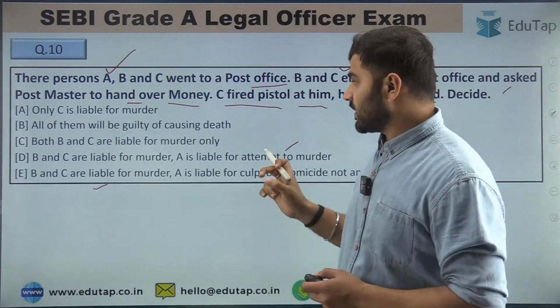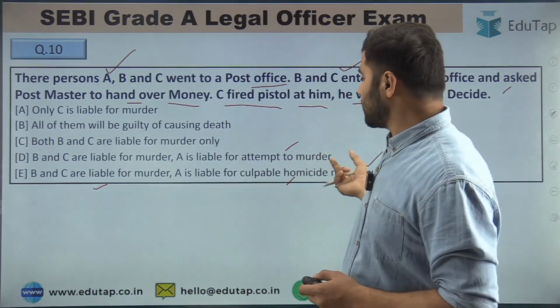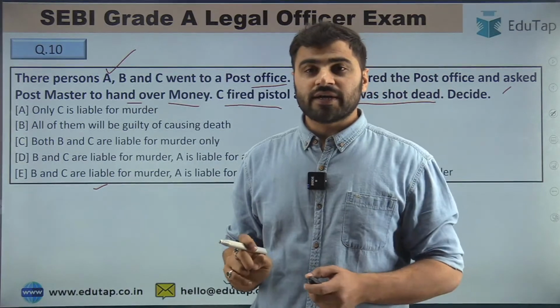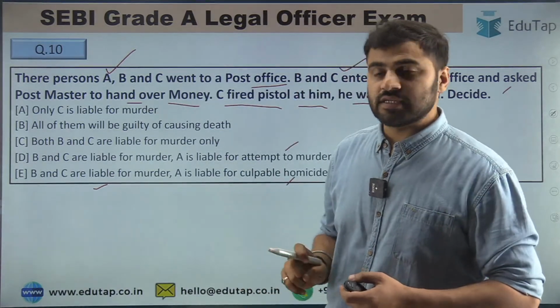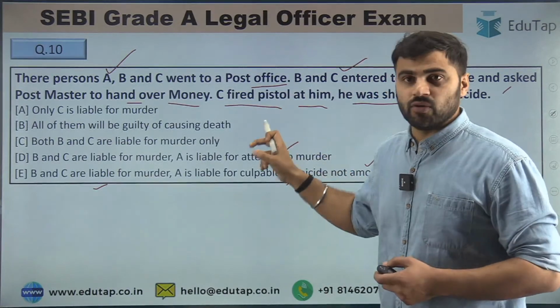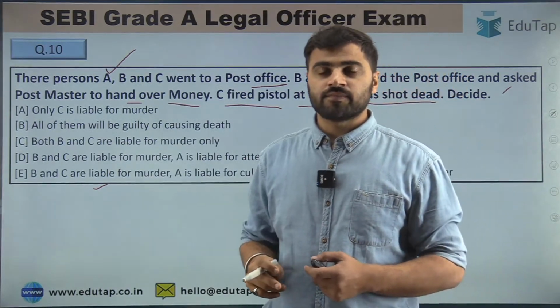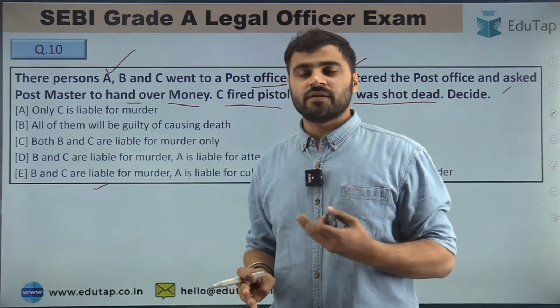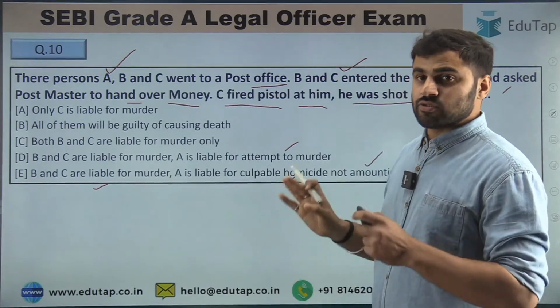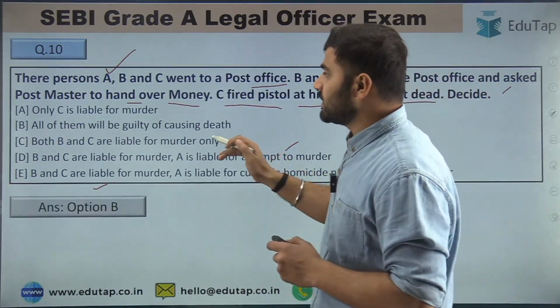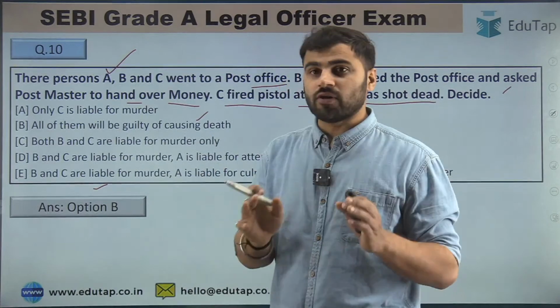Abhinav is saying option E, that is B and C are liable for murder, A is liable for culpable homicide. Gajendra is saying option B. Come on, guys, you have to answer. Try to attempt this question. So the right answer for this question is option B, that is, all of them will be guilty of causing death.